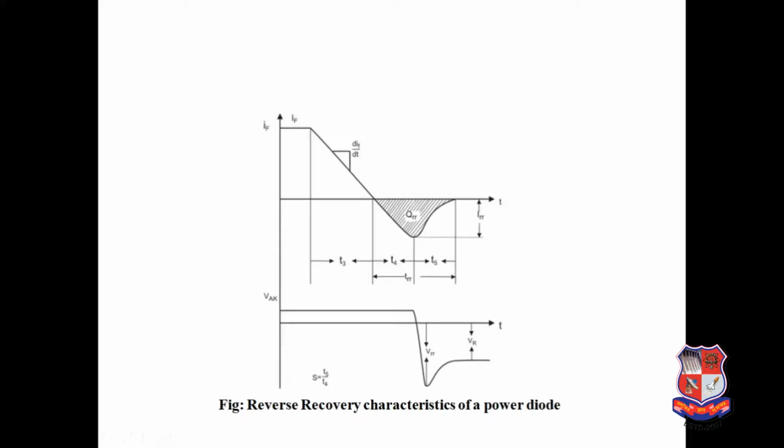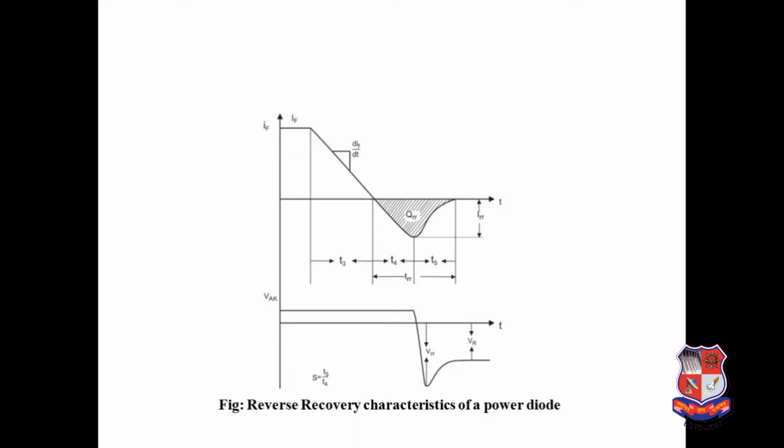Now the second point is that the voltage drop across the diode does not change appreciably from its steady state value till the diode current reaches the reverse recovery level. So the voltage is not changing from this to this when it reaches the peak reverse recovery level. In many power electronic circuits like a chopper and inverter, this may create an effective short circuit across the supply, with the current being limited only by the stray wiring inductance.